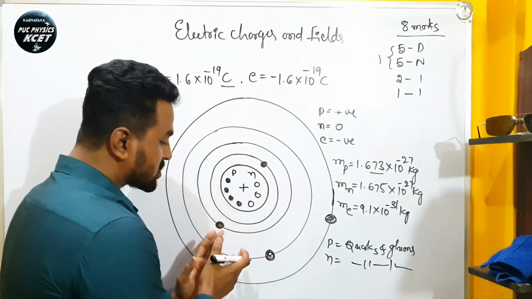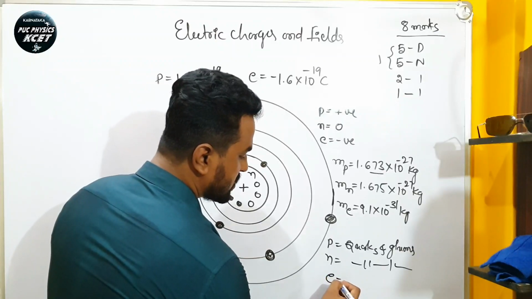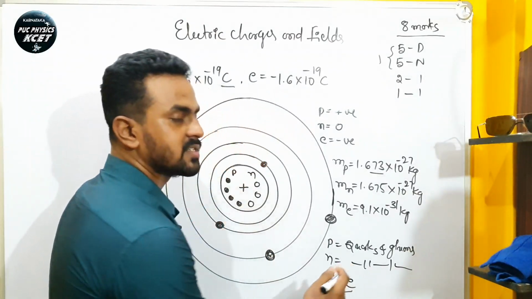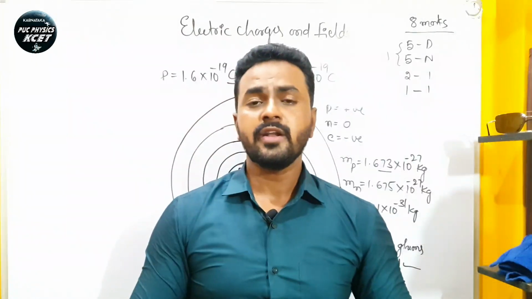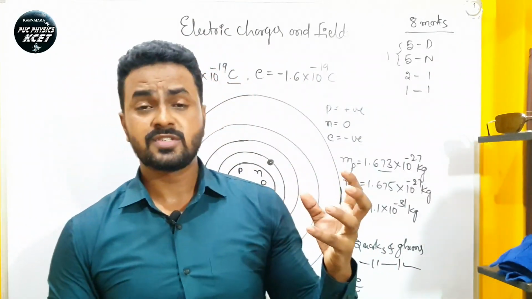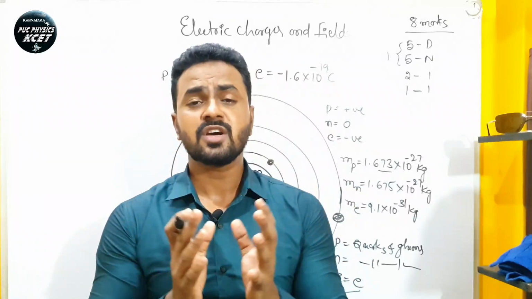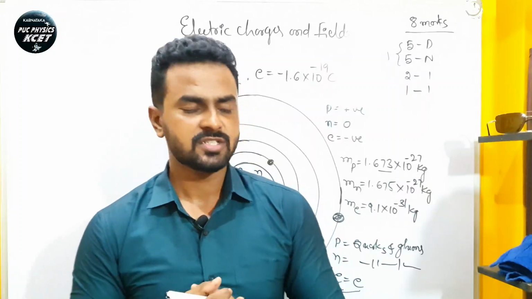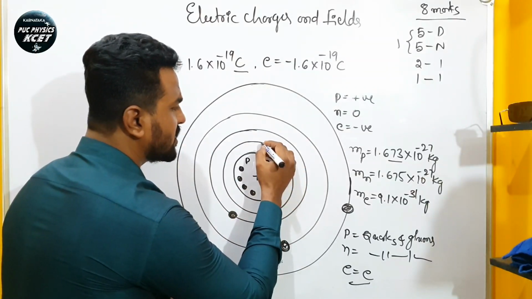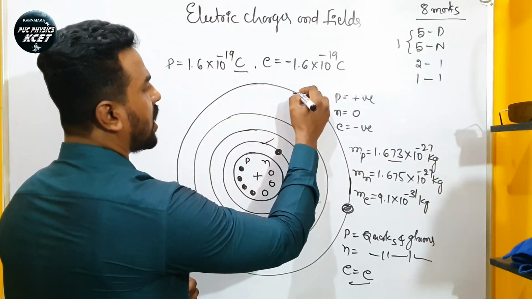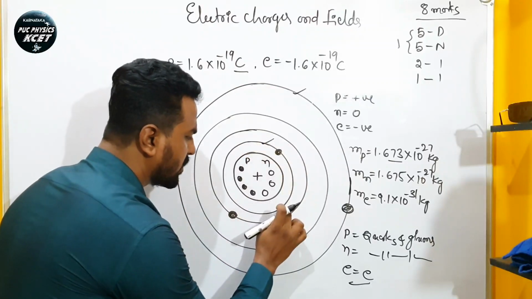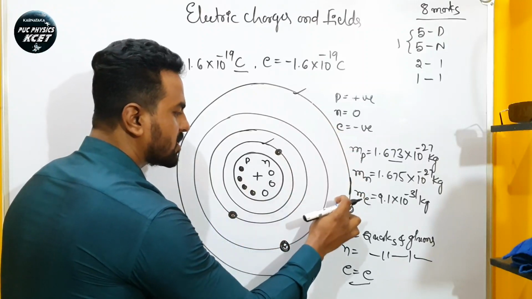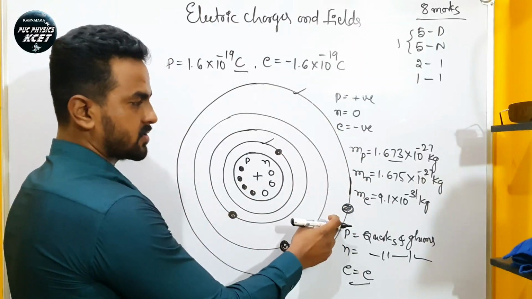Then how is the electron made up? Electron is not made up of any other elementary particles. Electron is electron itself. And one thing I wanted to tell you, these atoms are bodies which can be charged. When they are charged, this we can call the innermost orbit, and this we can call the outermost orbit. In the innermost orbit also we have electrons, and in the outermost orbit also we have electrons.